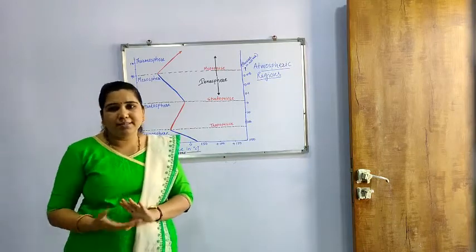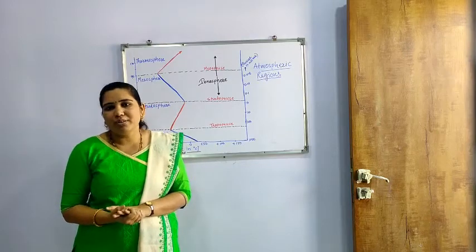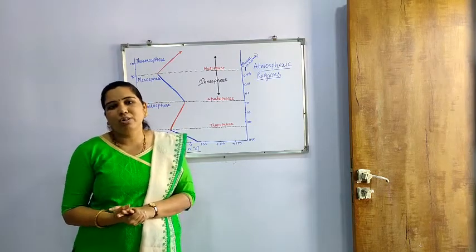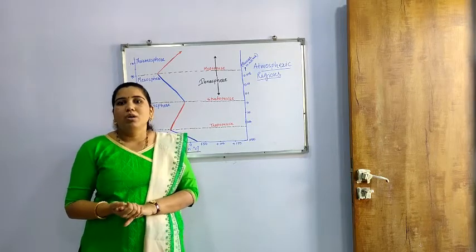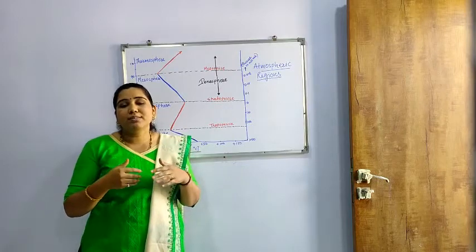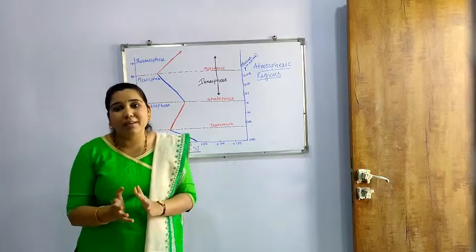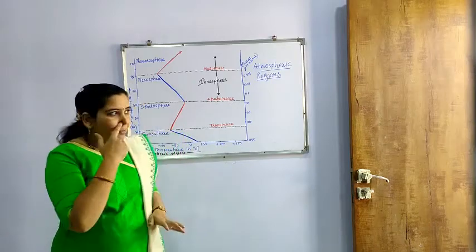Let us see some examples, like oxygen. Oxygen is a very important gas, useful for the respiration of living things. Its other importance is that, whenever it is present in air, it maintains the temperature of the earth's surface.